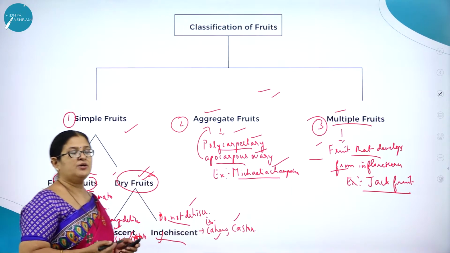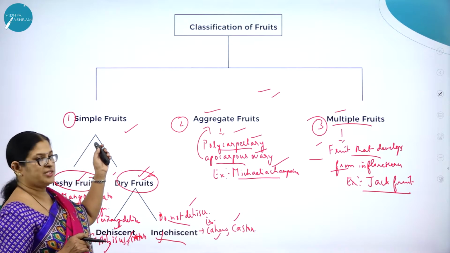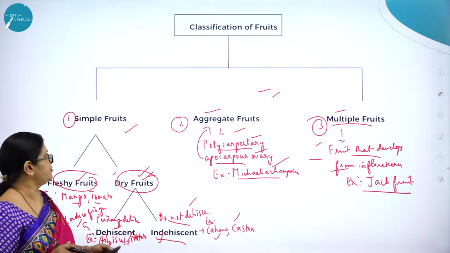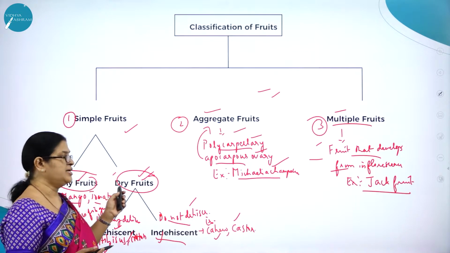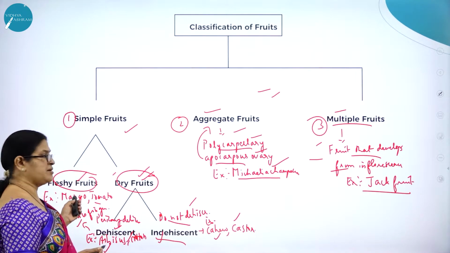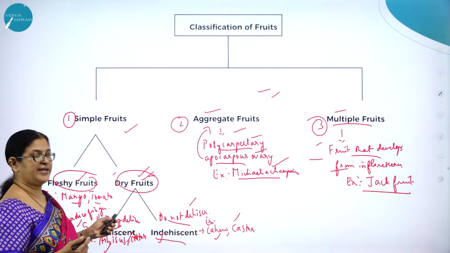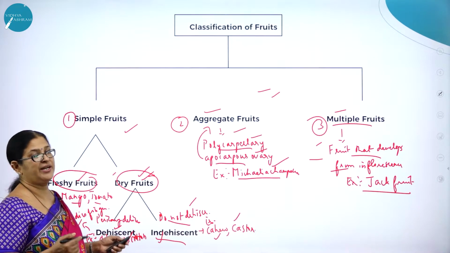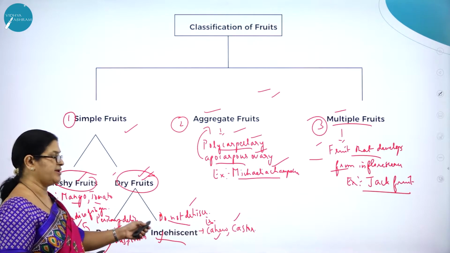I repeat, the whole of the fruits are broadly classified into 3 main types called simple fruits, aggregate fruits, and the multiple fruits. So simple fruits are again broadly classified into simple fleshy fruits and simple dry fruits. And for simple fleshy fruit, you can give an example of mango and tomato. And dry fruits into dry dehiscent and dry indehiscent, based on the nature of the pericarp, whether it dehisces on attaining maturity or not.